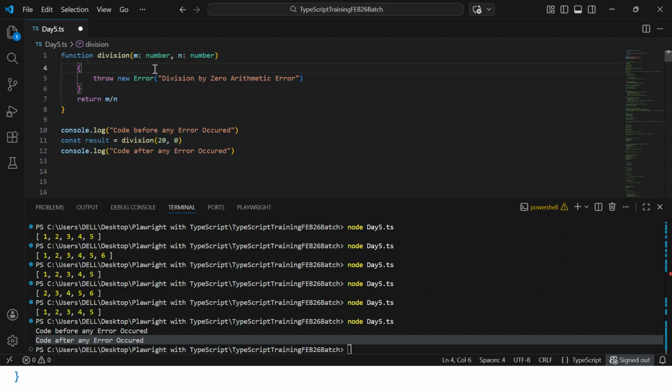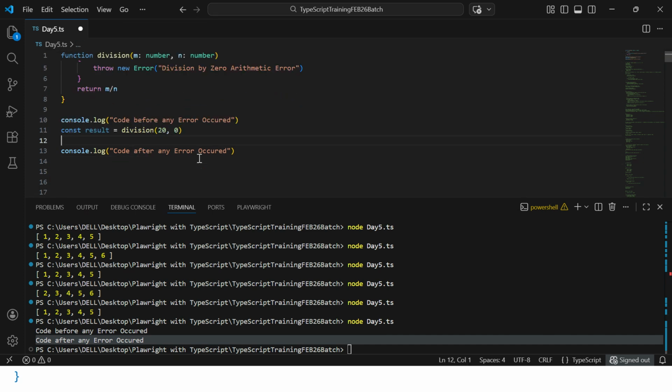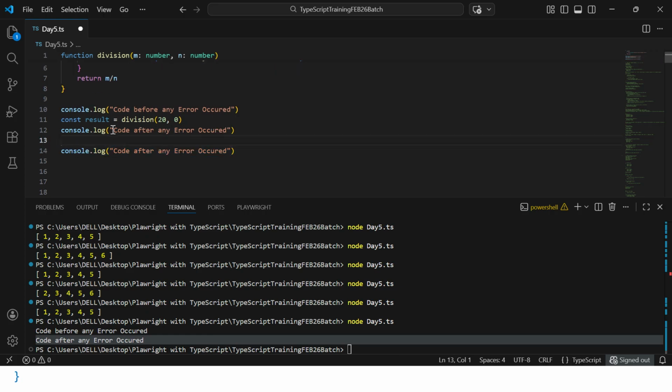In case n is 0, it will throw the error. Then we print it out also, console.log the value of result.